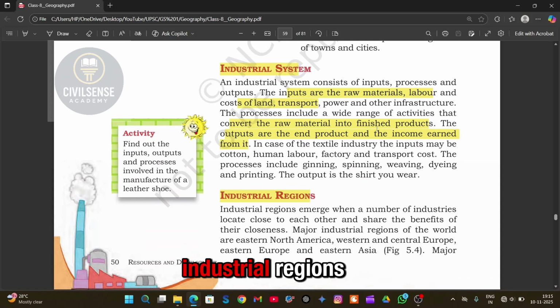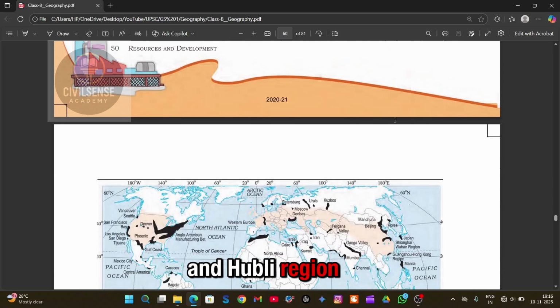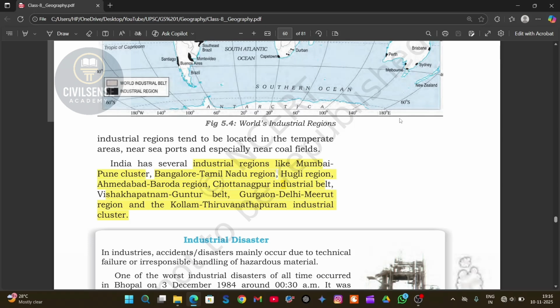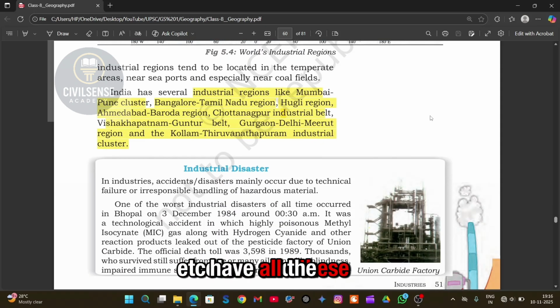Let's talk about industrial regions. In India, industries are not spread everywhere. They are concentrated in certain regions. Some major industrial regions are the Mumbai-Pune cluster, the Bangalore-Tamil Nadu region, the Hubli region, and Ahmedabad, etc. And these areas have all the right facilities, transport, workers, and markets, so industries grow there.